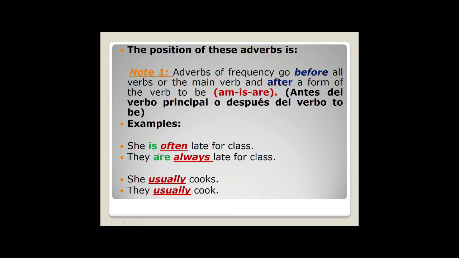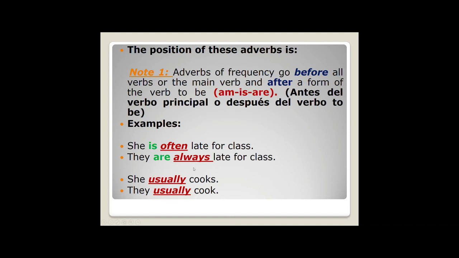This is the verb to be. So, that's why we have to use the adverb of frequency after the verb to be, after this form. They are always late for class. Okay? So, check. We use the adverb of frequency after, right?